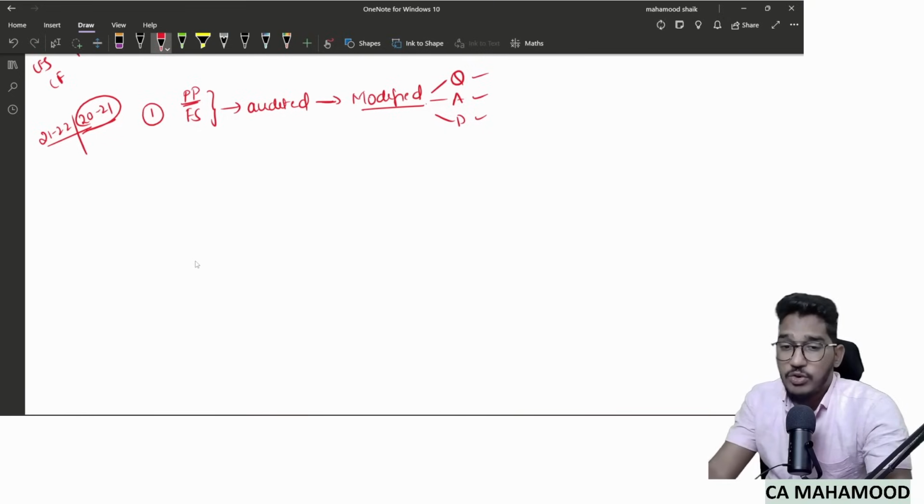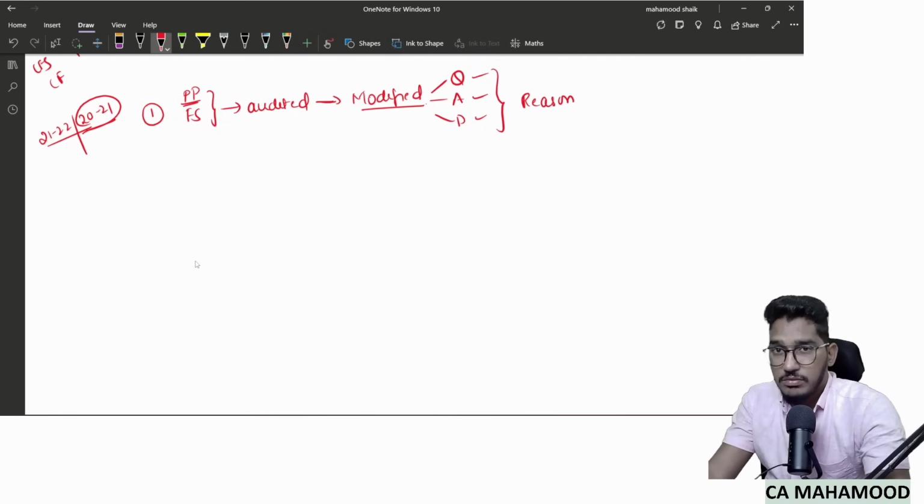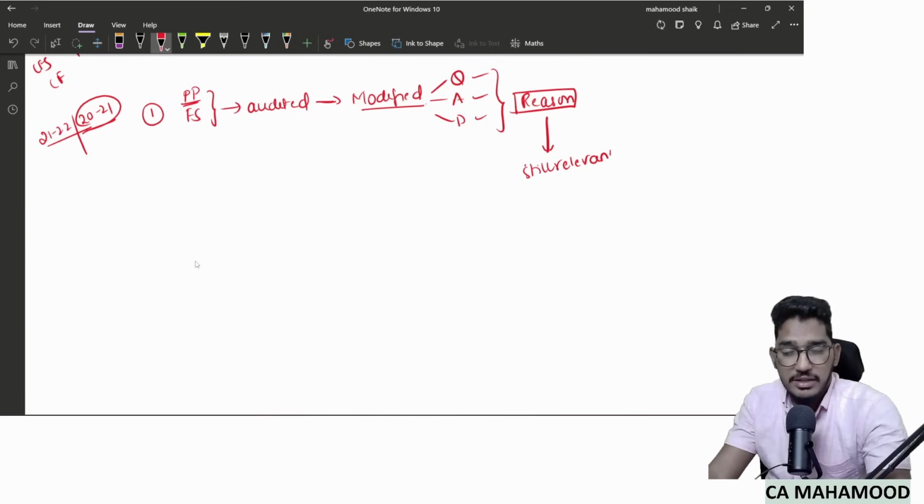And whatever reason the last year auditor gave a modified opinion, that reason is not yet rectified in the current year. It is still relevant in the current year. So some reason is there because of which last year's auditor gave a modified opinion. That reason is not yet rectified in the current year.